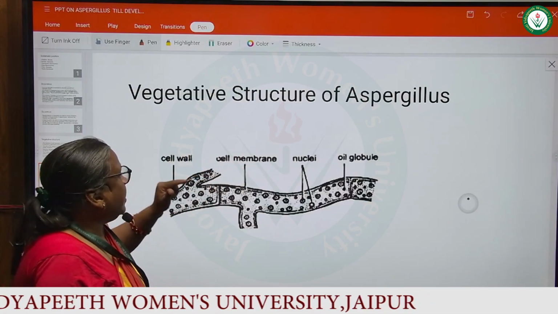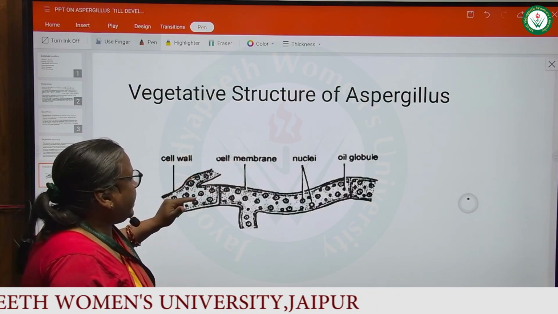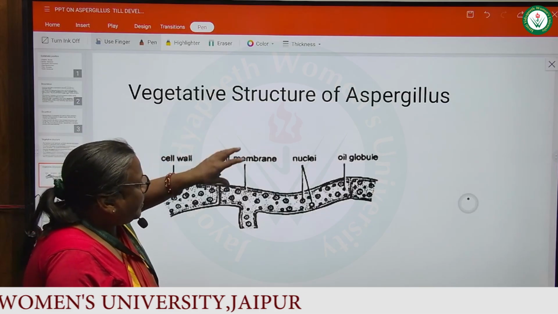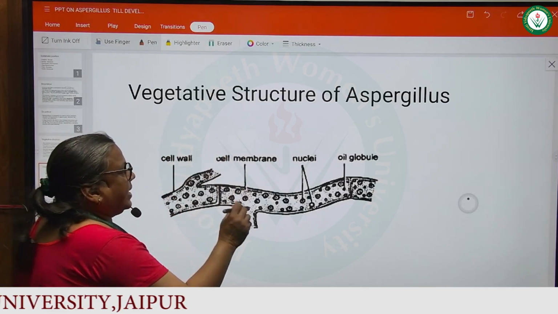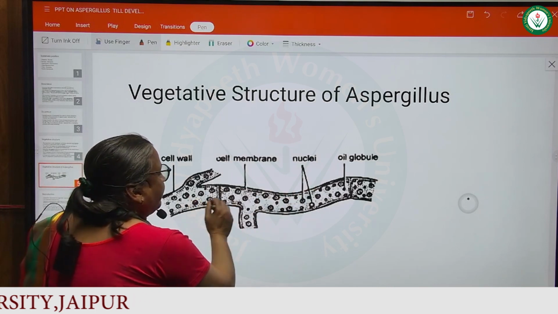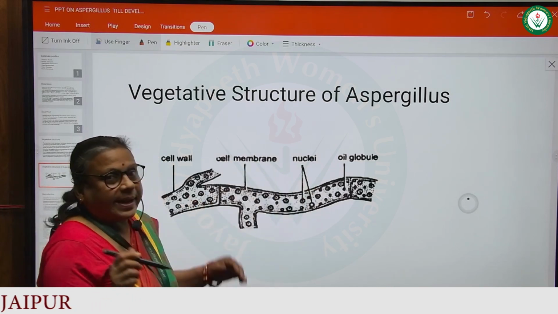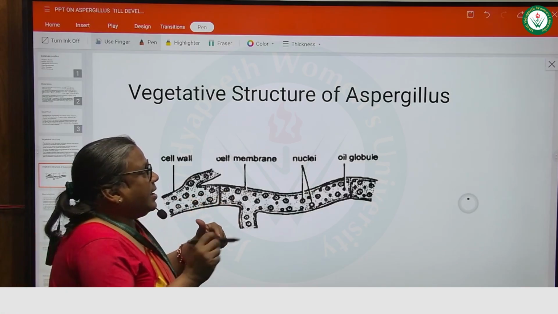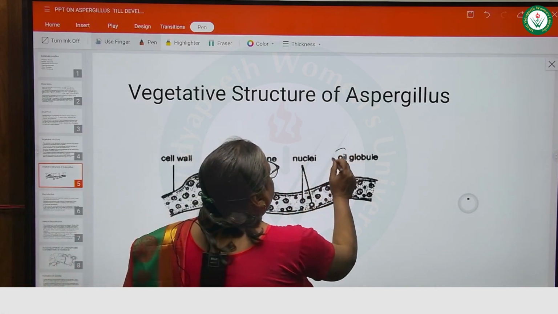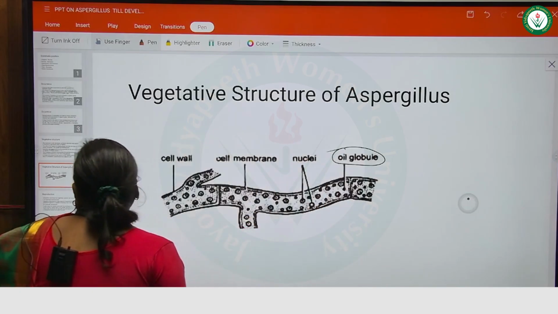In this diagram you can see the Aspergillus hypha having the cell wall and the cell membrane, and several nuclei are present in the cytoplasm as you see in the diagram of Aspergillus hypha, and the reserve food material is the oil globule.